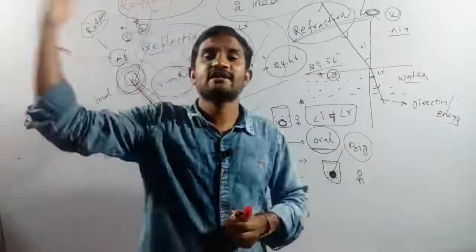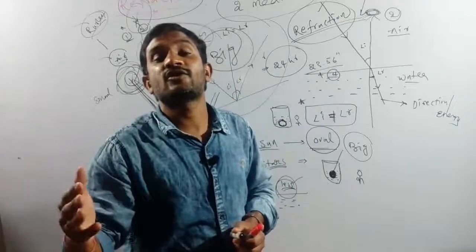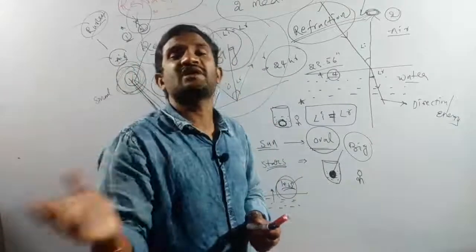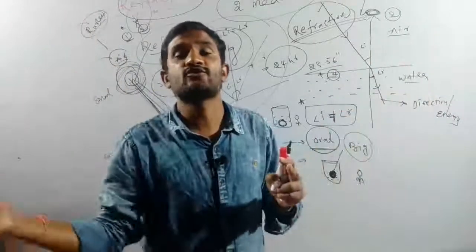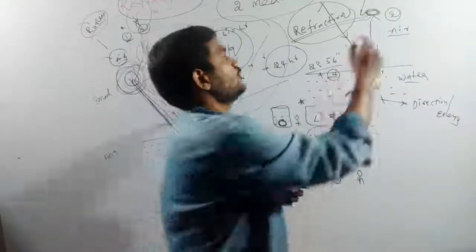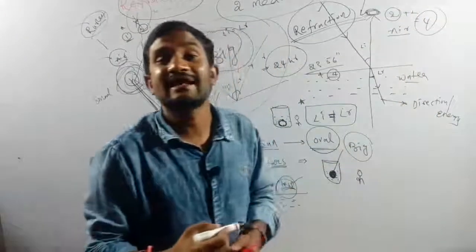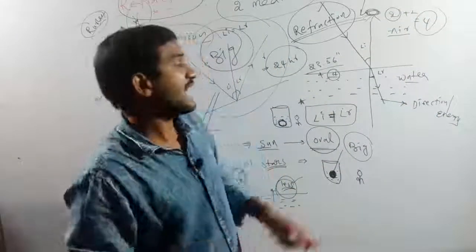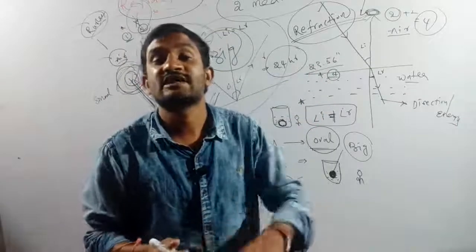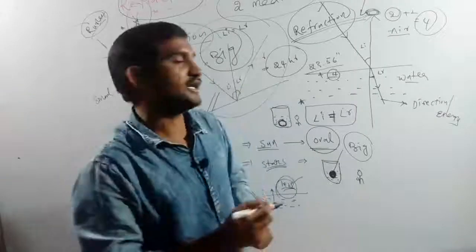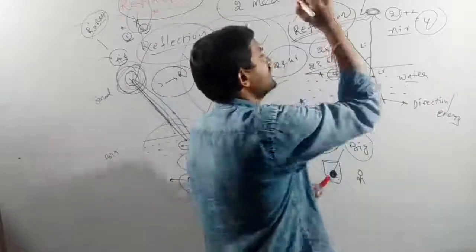Yes, after the sunset in the evening also, again 2 more minutes the light rays are coming. In the morning 2 minutes, in the evening 2 minutes. Total 2 plus 2, overall 4 minutes are additionally added to the actual time of 23 hours and 56 minutes. That's why the everyday time becomes how many hours? 24 hours.